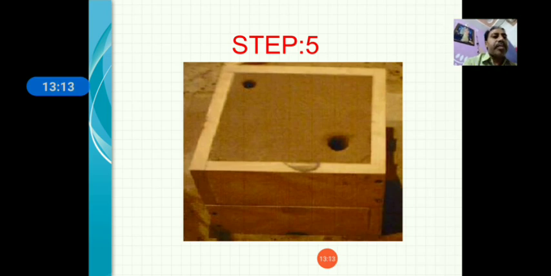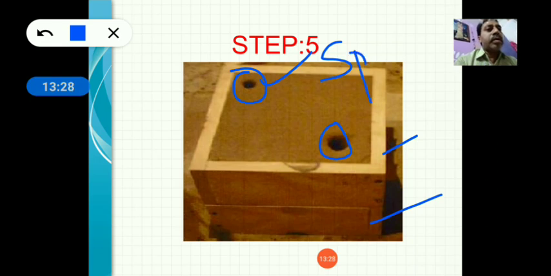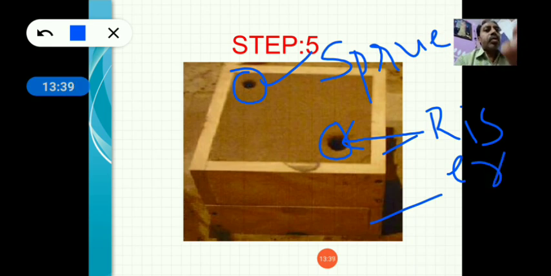So assemble the cope and drag, and then make, here you can see the two holes. One is called sprue, and another is called riser. What is the function of the sprue? The sprue is a vertical channel through which you can pour the molten metal. And the riser is a hole, also a vertical channel, but through the riser the molten metal can come out.